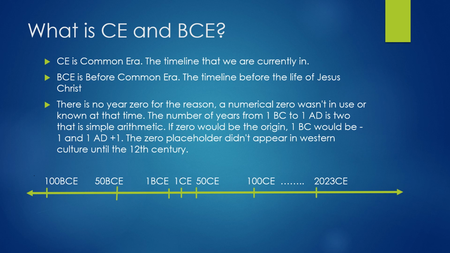What is CE and BCE? CE is also called Common Era. We are now in the Common Era, 2024 CE. CE is calculated from the time of Jesus Christ, when he was born.